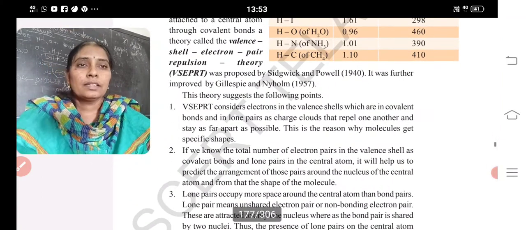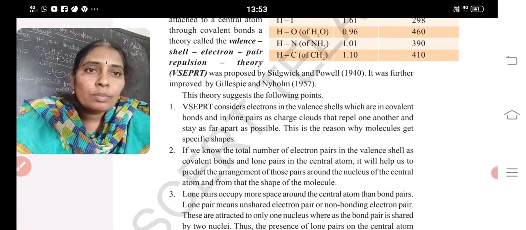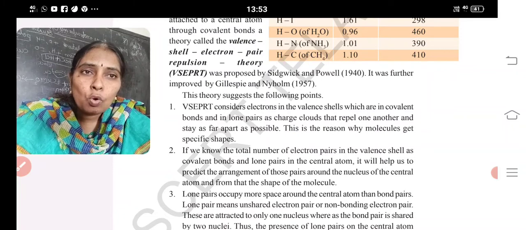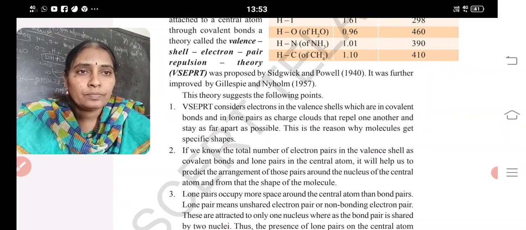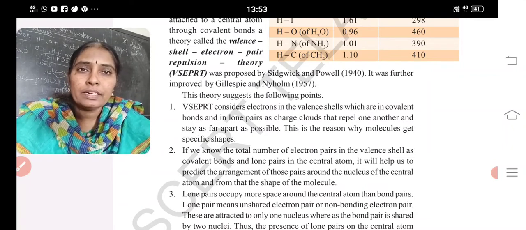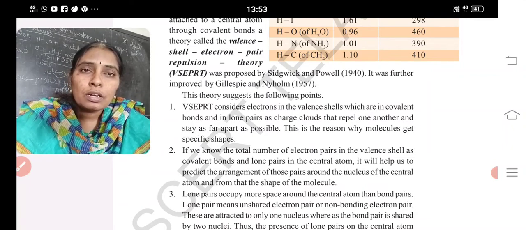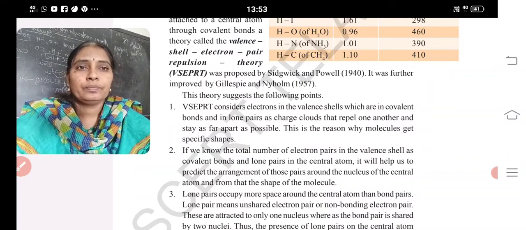First point, in covalent bonds, here we can see the lone pair and the bonded pair. A lone pair means an electron pair which does not participate in a bond. Already it is bonded. So the repulsion between the pairs will give a particular shape.